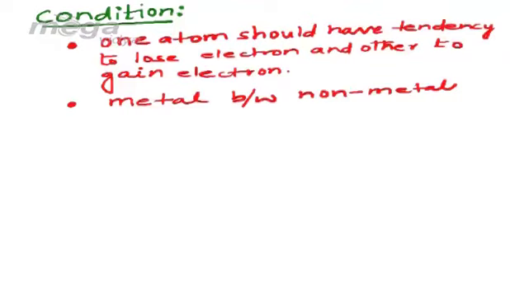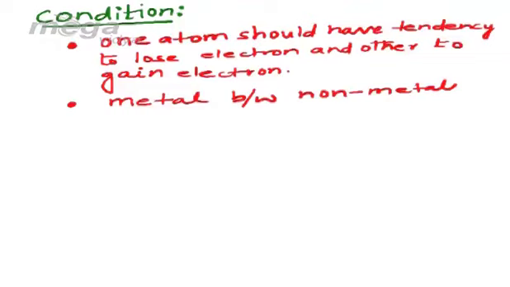Because from childhood we have been studying that metals are those which lose electrons and non-metals gain electrons. So these are the two basic conditions. One of the atoms should lose electron, the other should gain electron, means one should be metal and the other should be non-metal.